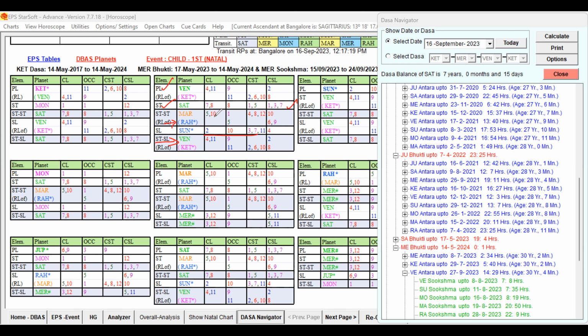Venus is conjoined with Mercury, which we already studied, right? So Venus is conjoined with Mercury. Star level Saturn is also favorable. This grouping is enough. And sublord Sun signifies 2, 3, 7, 11. So favorable houses are also present; though it has some weakness, this is enough for the delivery.